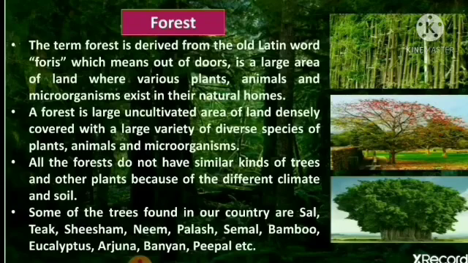Then all the forests do not have the same types of trees and plants because of different climate and soil. Depending upon the different climatic conditions, each and every region has a different type of forest, and in those forests different types of plants and animals are present. Some of the trees which are found in the forests of our country are sal, teak, shisham, neem, semal, bamboo. So many trees are present in the forest.